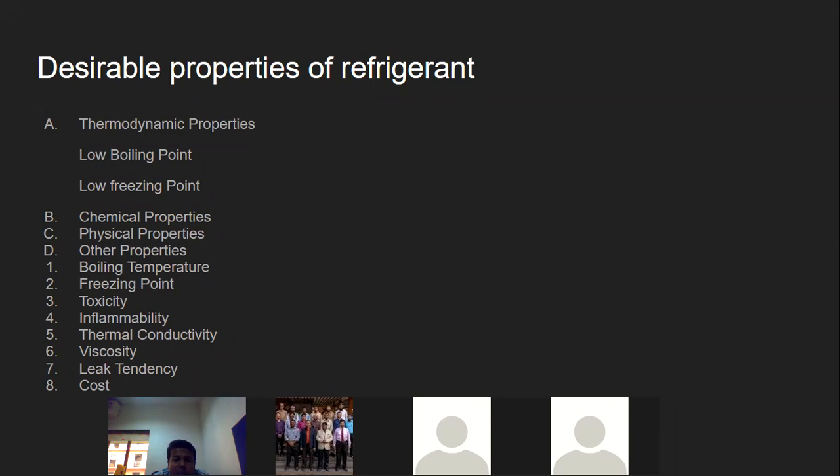Now let us go to what physical properties we should have. First property, it should have a low specific volume of vapor. What is specific volume? That is the volume available per kg, for every 1 kg, how much volume is available. Specific volume should be less. Low specific heat. Specific heat is indicated by C.